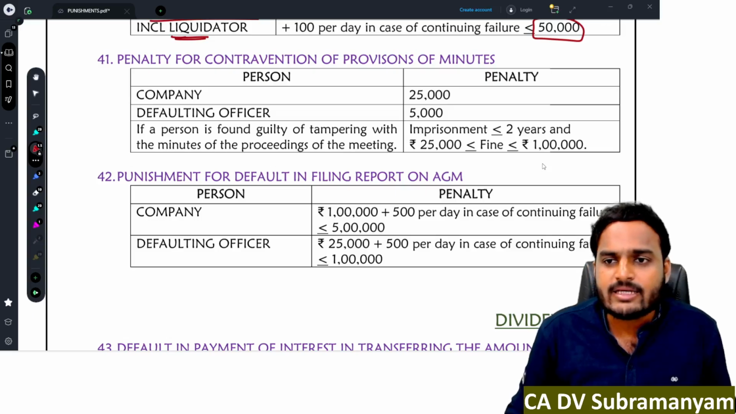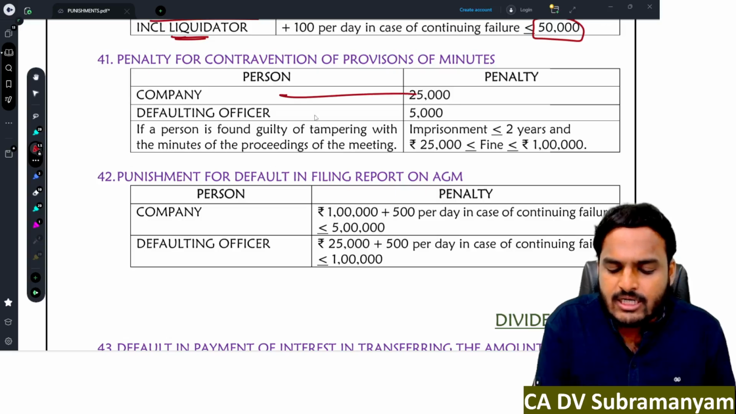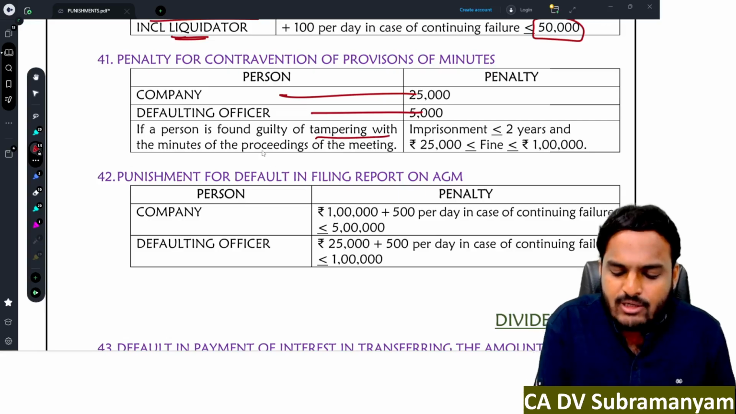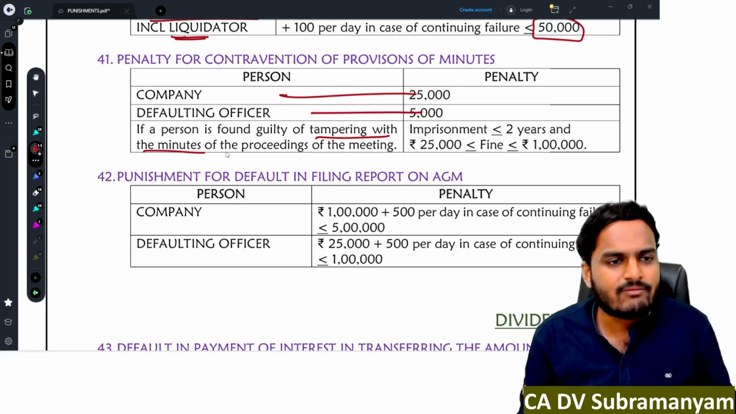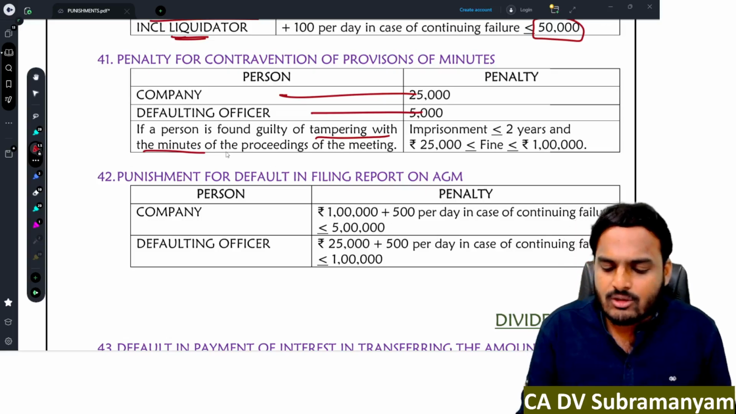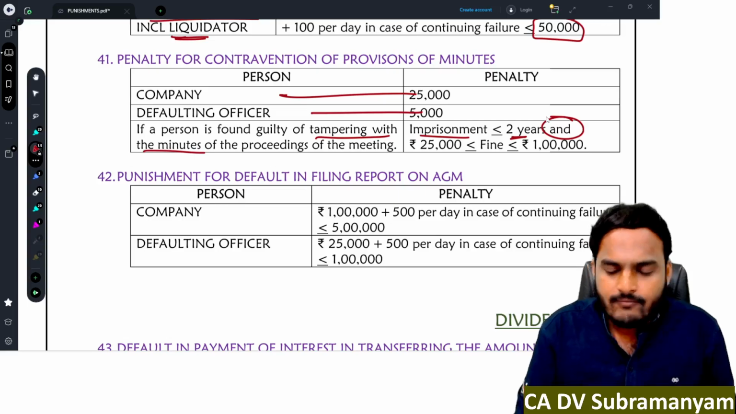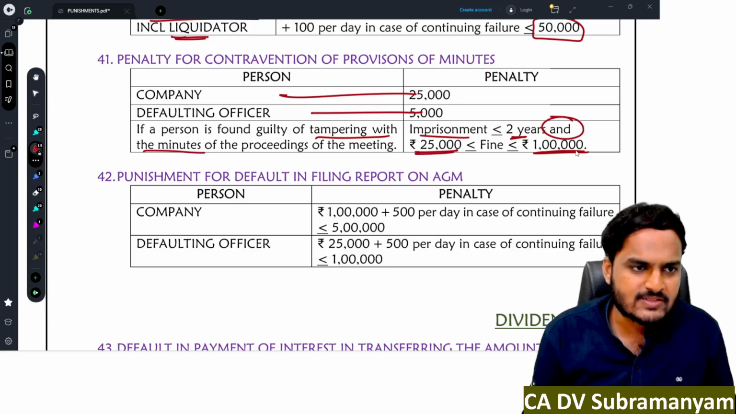If the company is not maintaining proper minutes, the company's penalty is 25,000 rupees. The defaulting officer's penalty is 5,000 rupees. In case of tampering of the minutes, changing the content of the minutes, whoever is found guilty of tampering will be sent to jail, imprisonment up to 2 years, and fine minimum 25,000 rupees, maximum 1 lakh rupees.